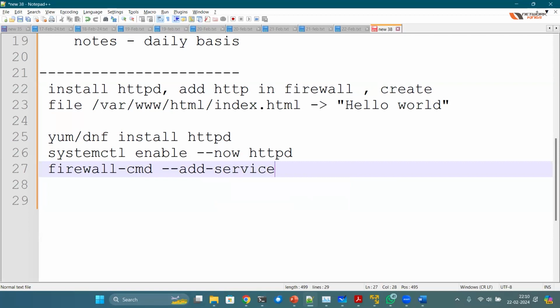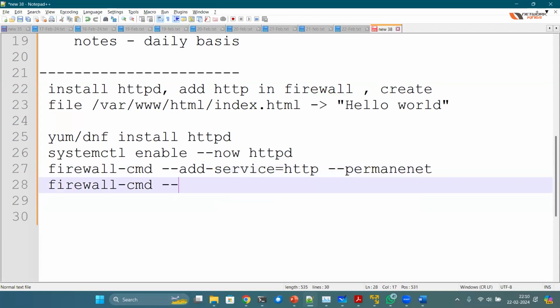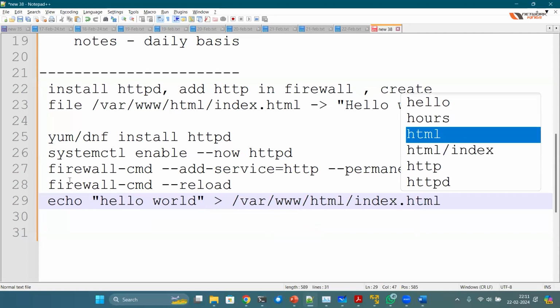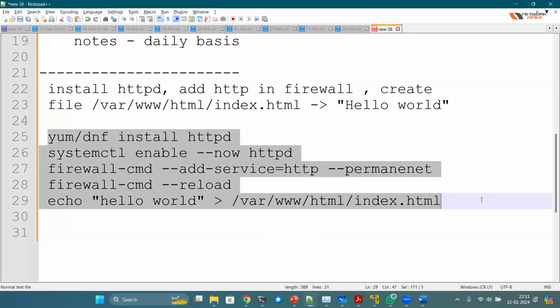We simply use the module. What to do? That's it. Add service equals to http, --permanent, and then reload. And finally you create a file with echo. I can do that. echo hello world, redirect the output in /var/www/html/index.html. So these are the 4-5 steps in Linux.